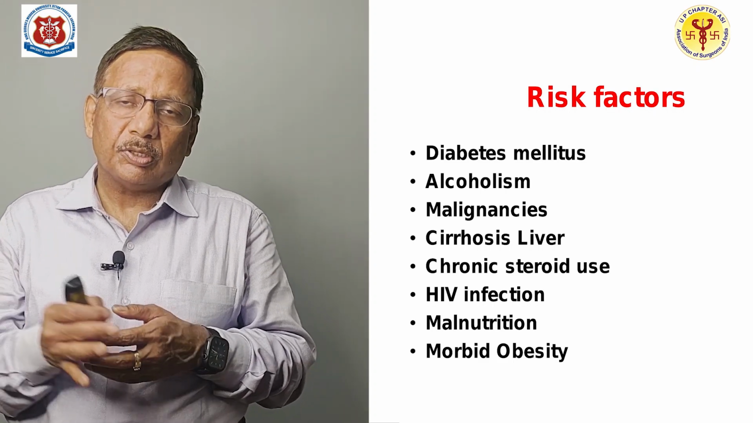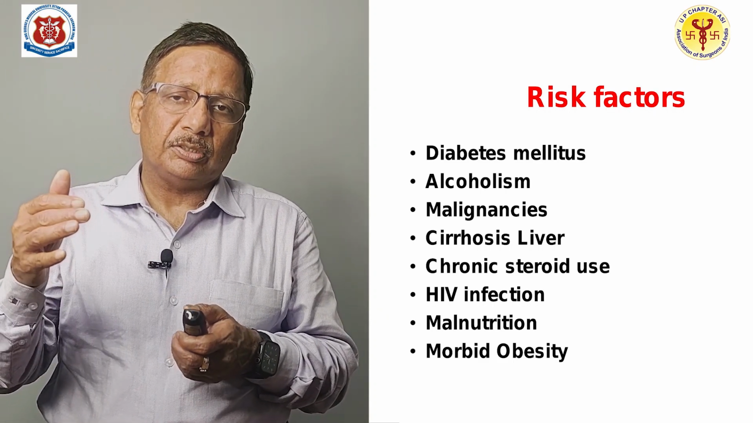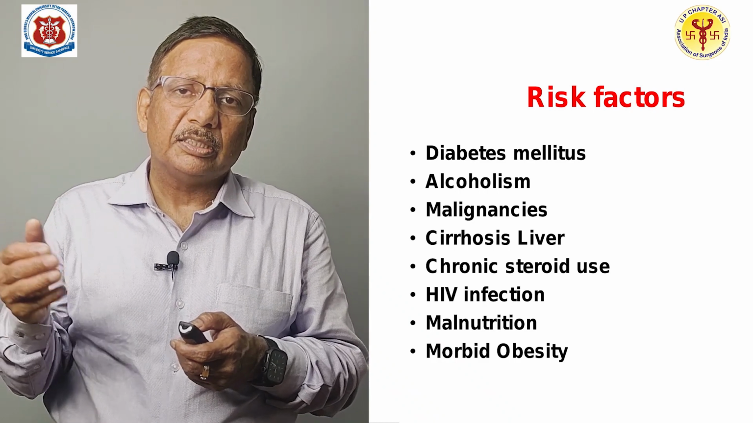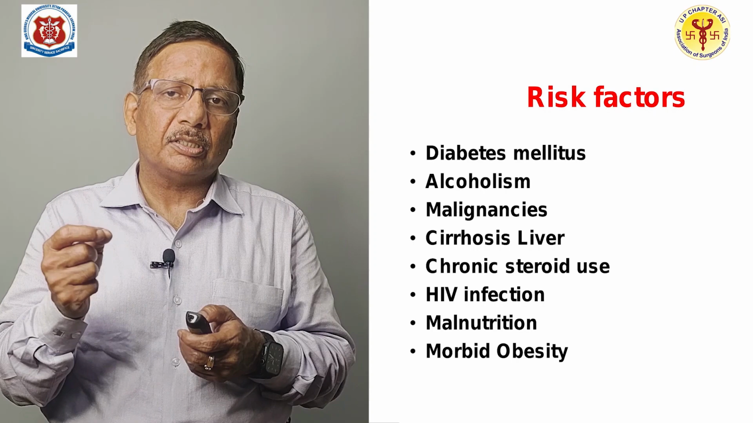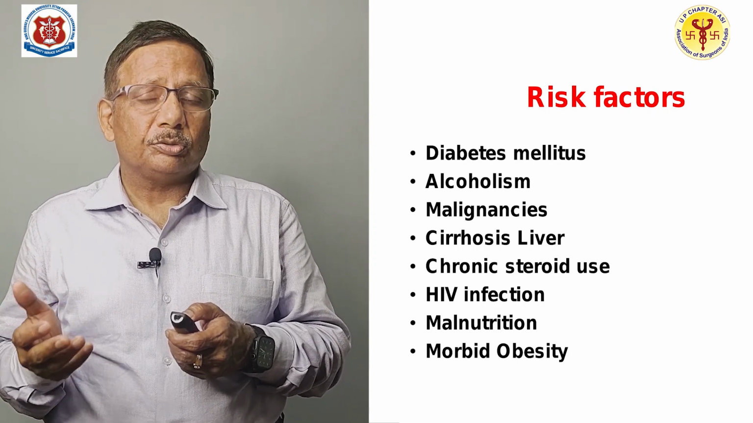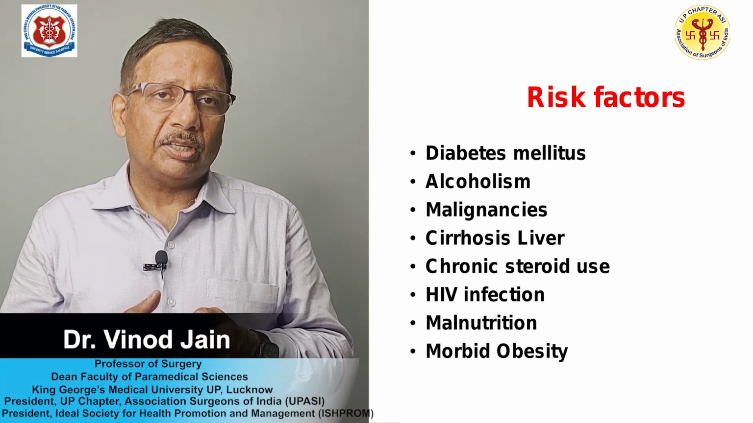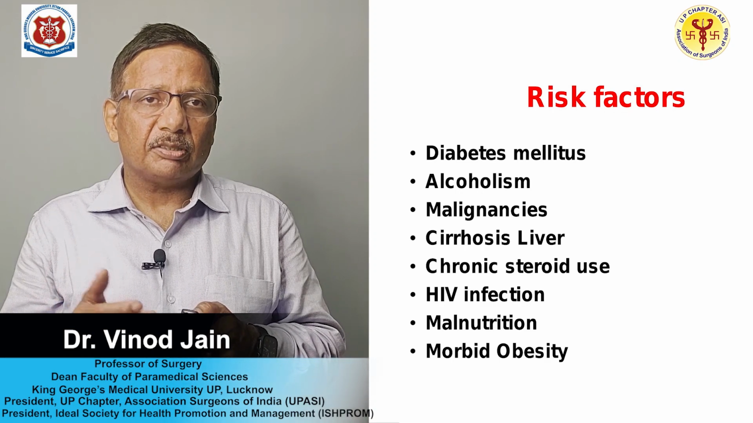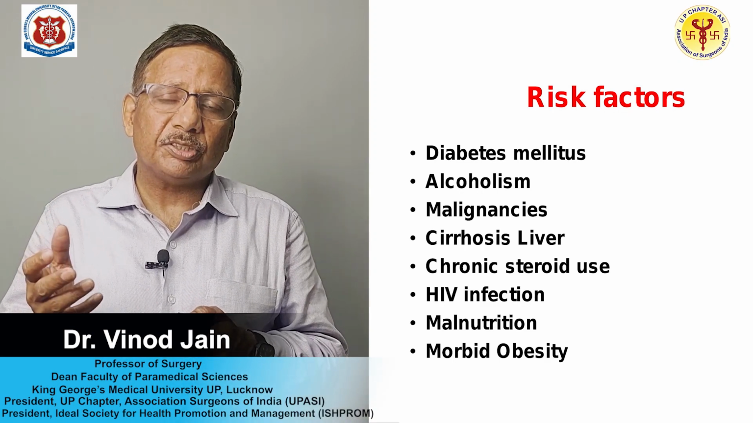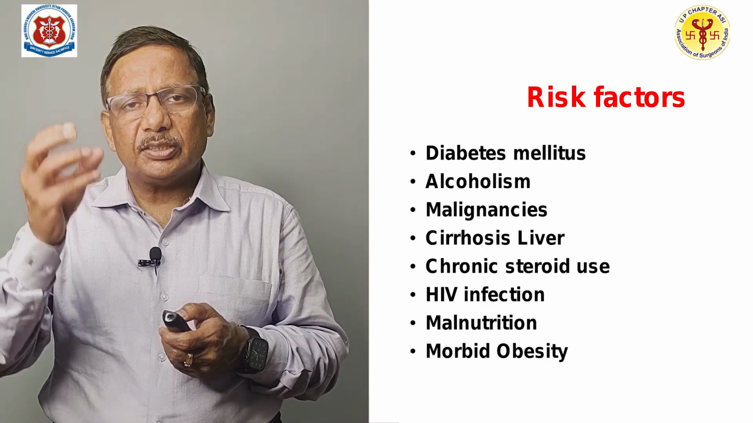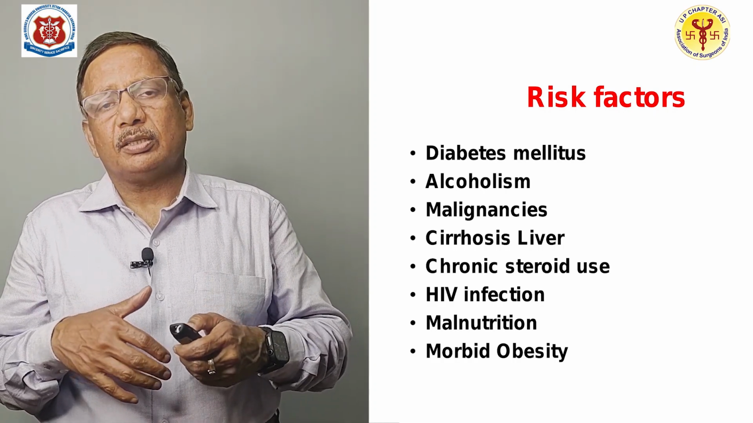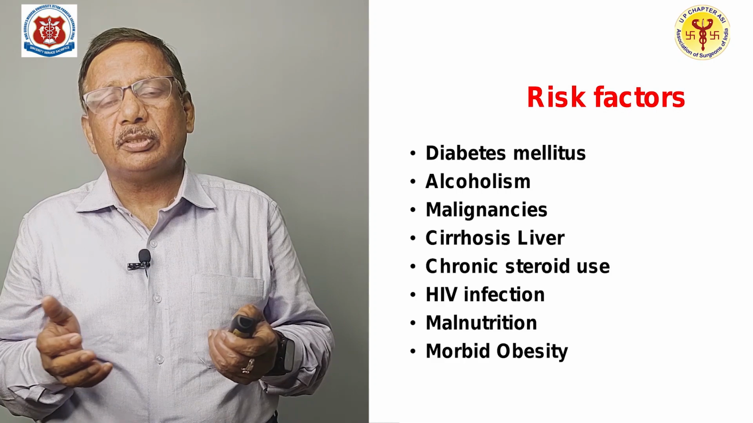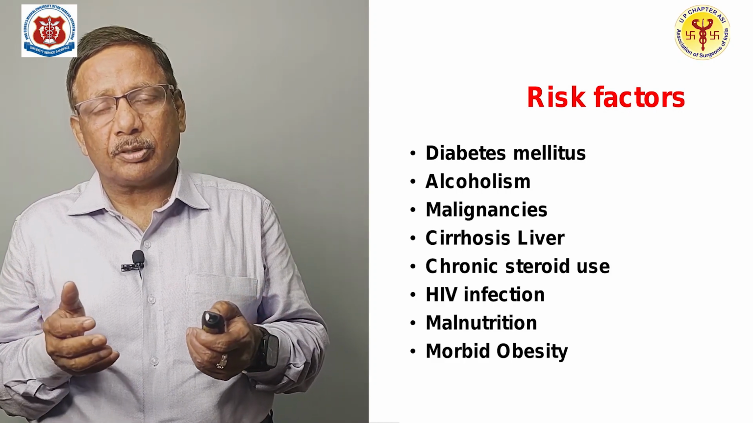Chronic steroid use, because if your patient is using steroids for a very long period, then again the immunity goes down, and in our case also the patient was taking steroids just for the treatment of bronchial asthma. HIV infection, malnutrition, morbid obesity, all these causes reduce the immunity, and therefore the bacteria have more chances of propagating or causing necrotizing fasciitis.